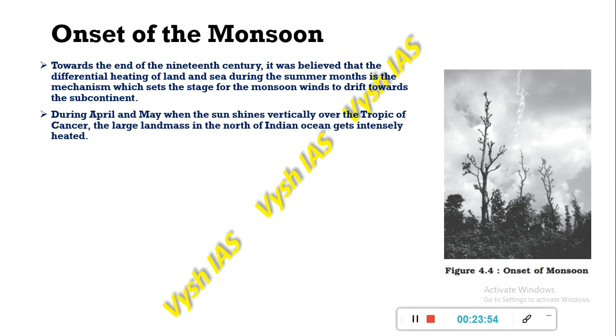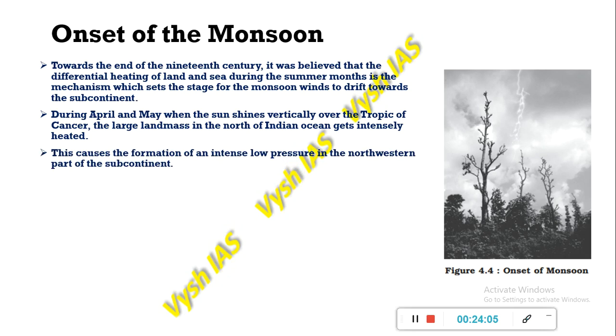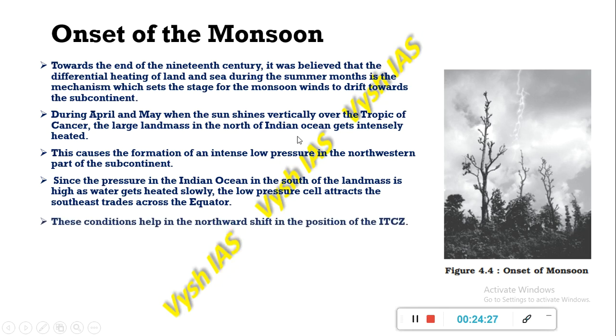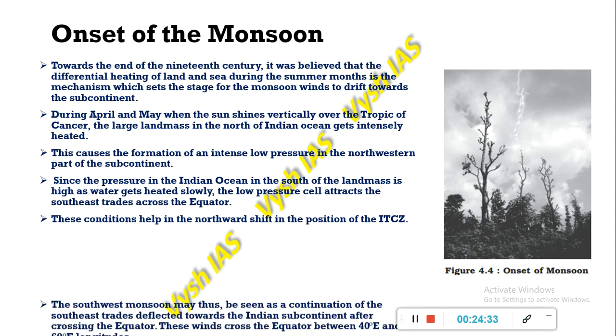During April and May, when the sun shines vertically over the Tropic of Cancer, the large landmass north of the Indian Ocean gets heated, and this causes the formation of an intense low pressure in the northwestern part of the subcontinent. Since the pressure in the Indian Ocean south of the landmass is high, as the water gets heated slowly, the low pressure cell attracts the southeast trade winds across the equator. Then these conditions help in the northward shift in the position of the ITCZ.